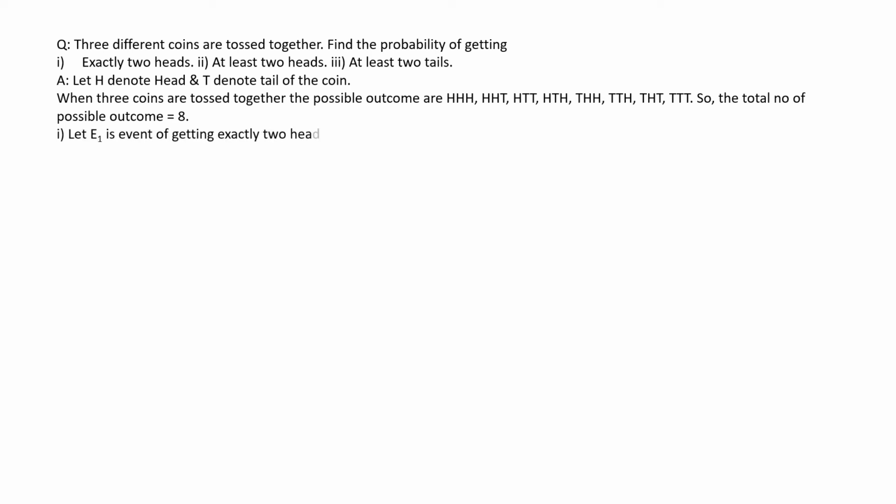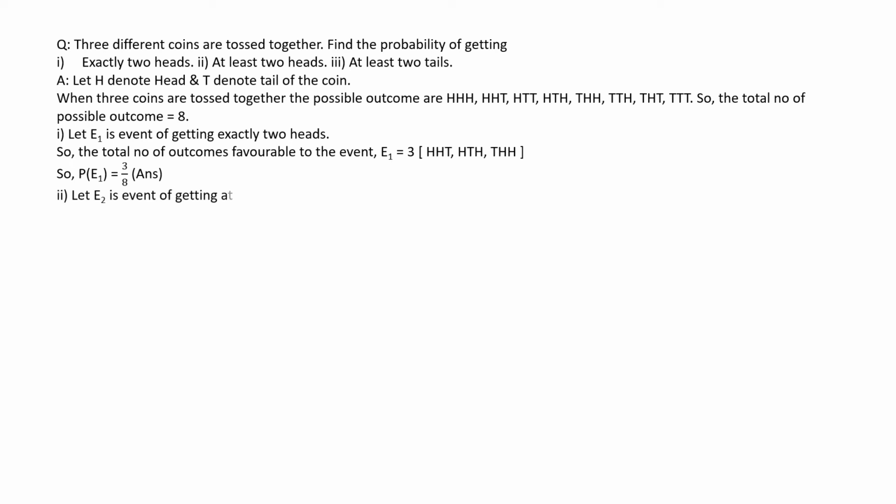Let E1 be the event of getting exactly 2 heads. Now, the number of outcomes favorable to the given event E1 is 3, which are HHT, HTH, THH. So the probability of getting exactly 2 heads, or probability of E1, is 3 by 8. That is the answer.